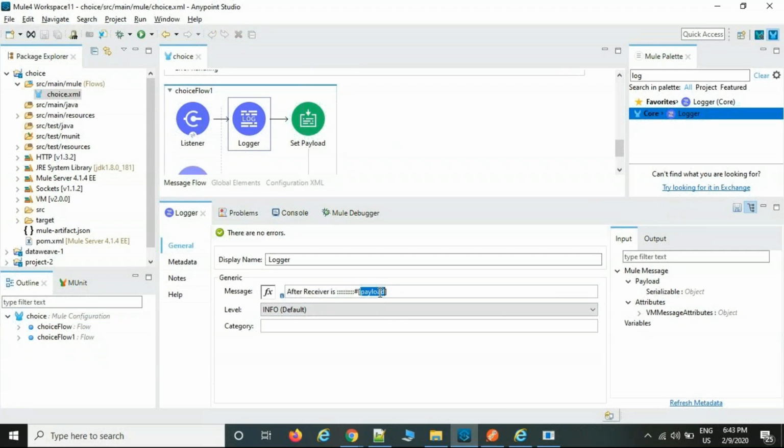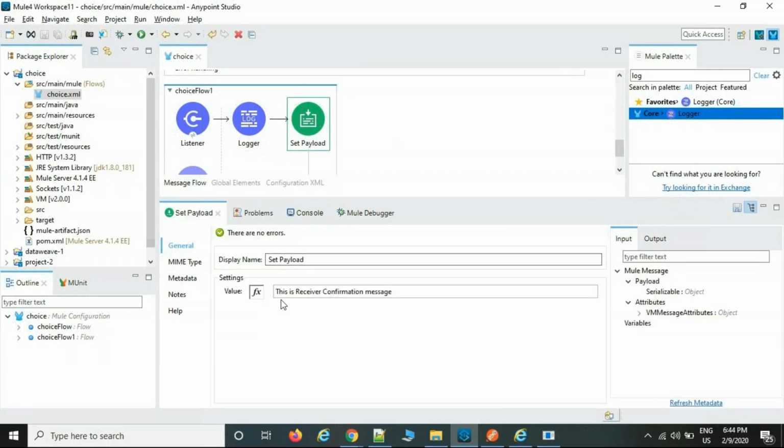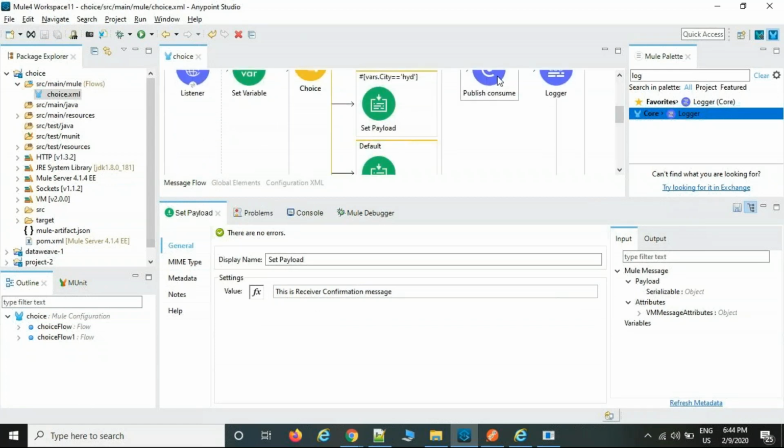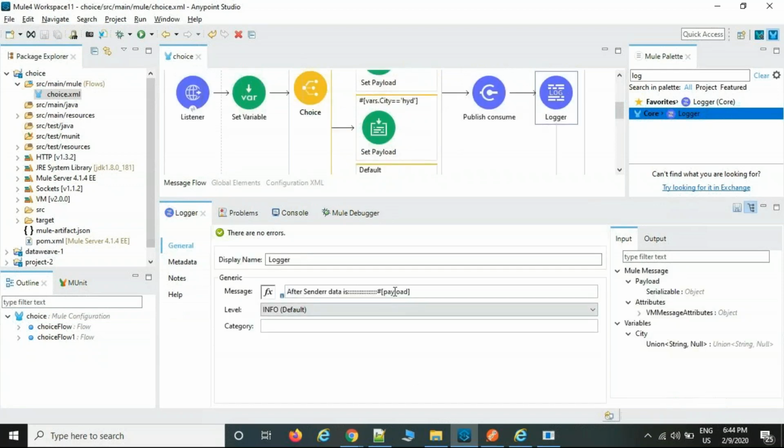After the receiver receives the message, it is asking for sender confirmation, saying that after receiving the message, can you please send a confirmation message to me? That is the reason the receiver, after receiving the message, sends a confirmation message to the sender by using set payload. This is the receiver confirmation message. To whom? The sender will receive. After the sender, I select the logger message, with the syntax hash payload, because what data the receiver sent to the sender, I want to know.